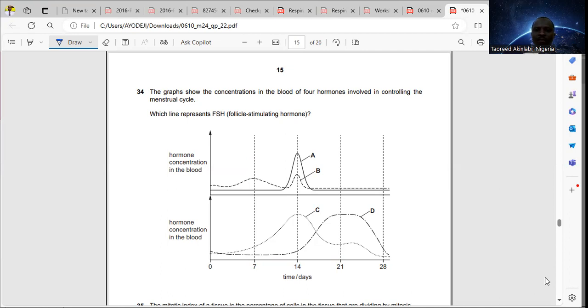That's why for this graph, this is A, and they actually work in pairs. LH and FSH work together. Estrogen and progesterone work together. All right. A is LH, B is FSH, C is estrogen, and D is progesterone. That means the answer here is option B for 34.